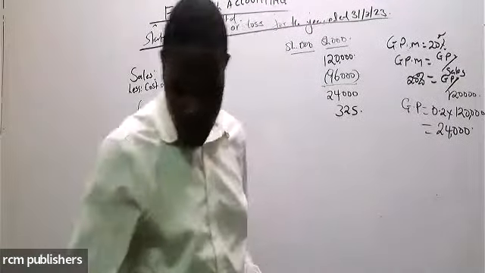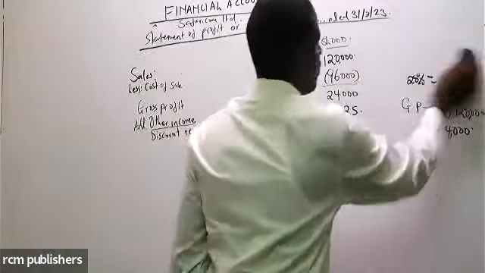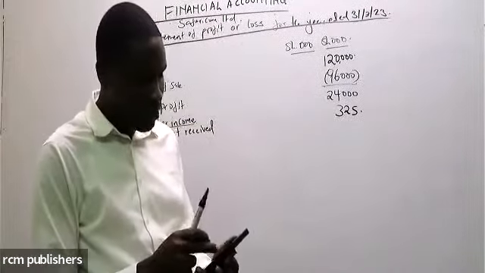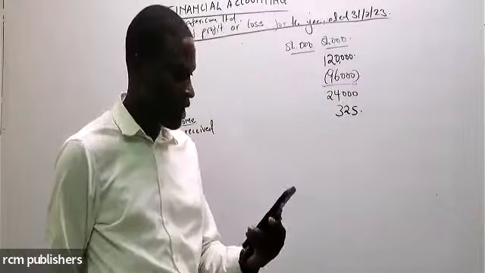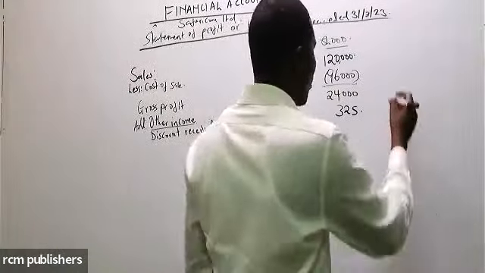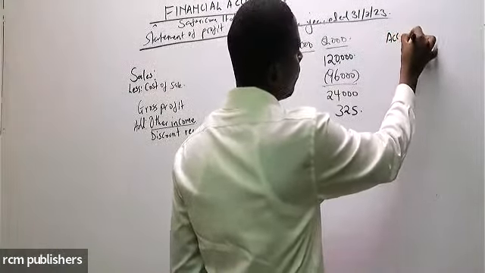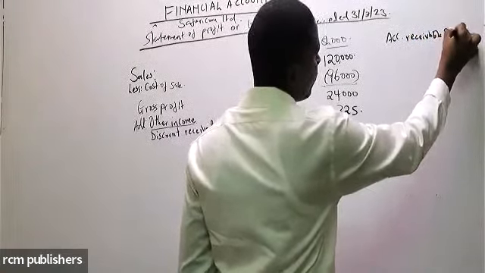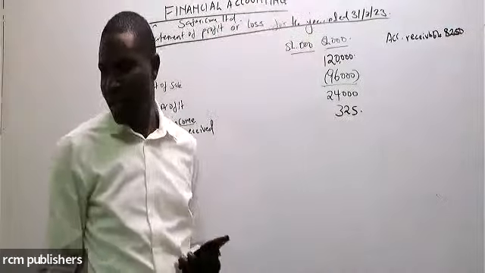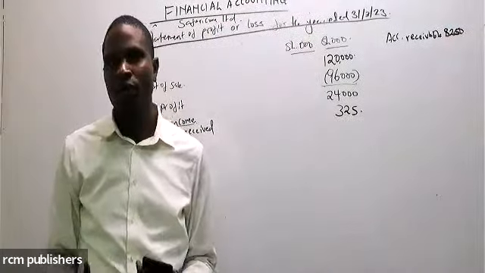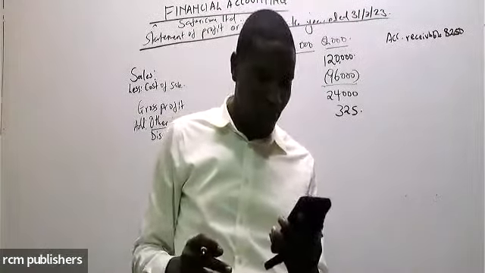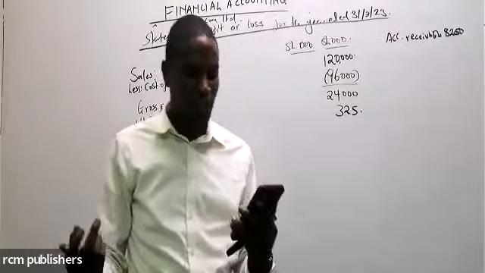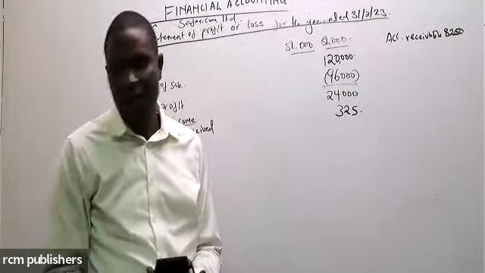So the receivable value, look at the trial balance, account receivable, we have 8,250. But in additional information number 2, we were told that the account receivable balance included 250 due from a customer who was declared bad.